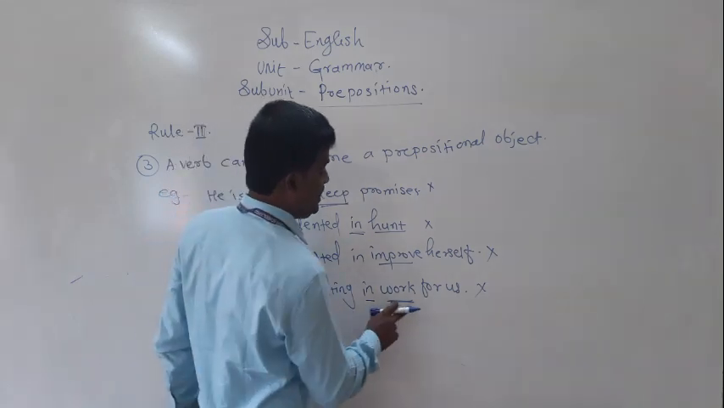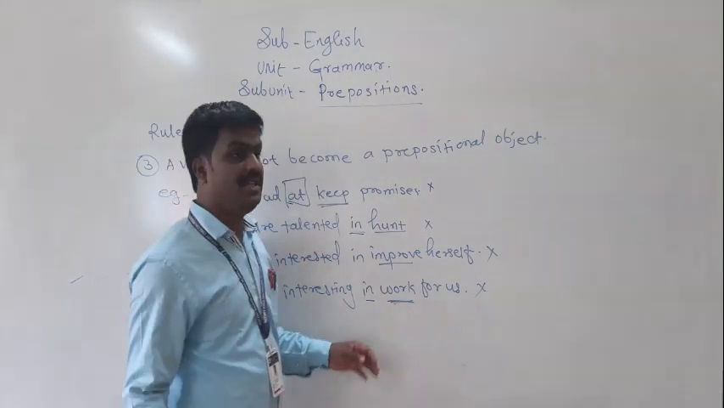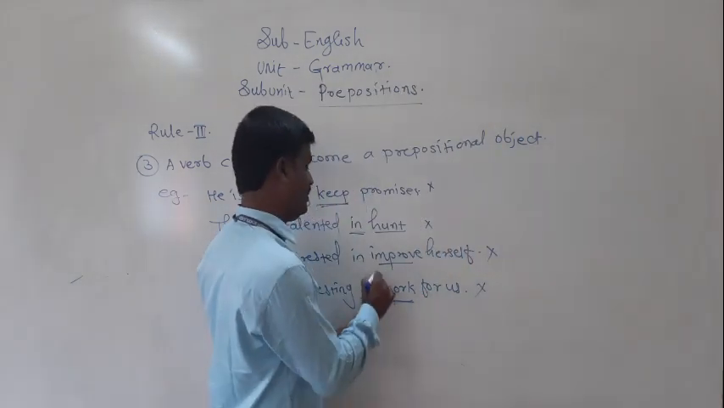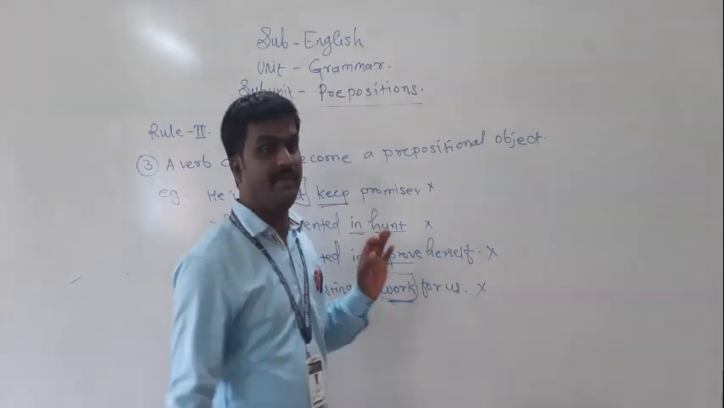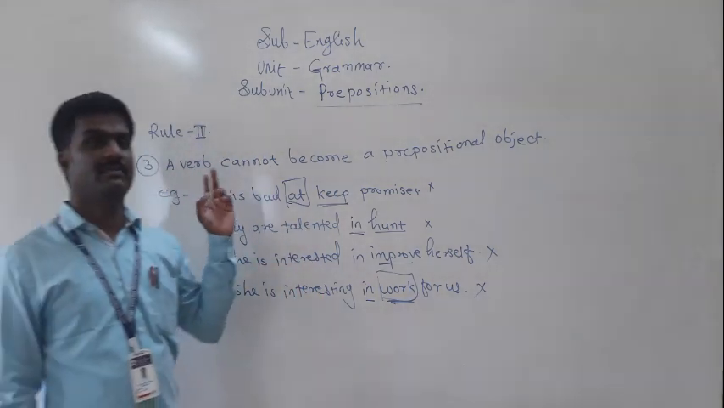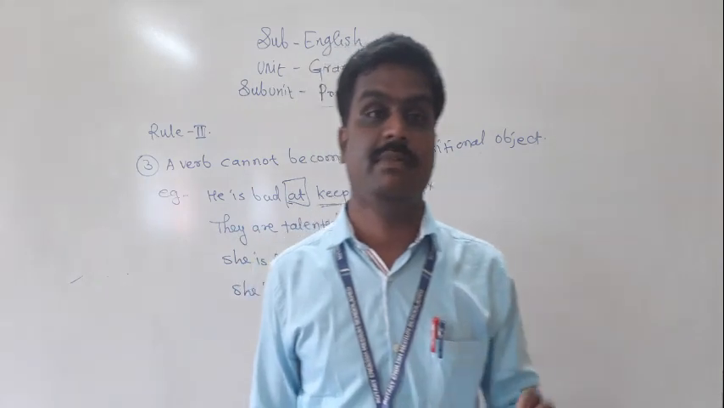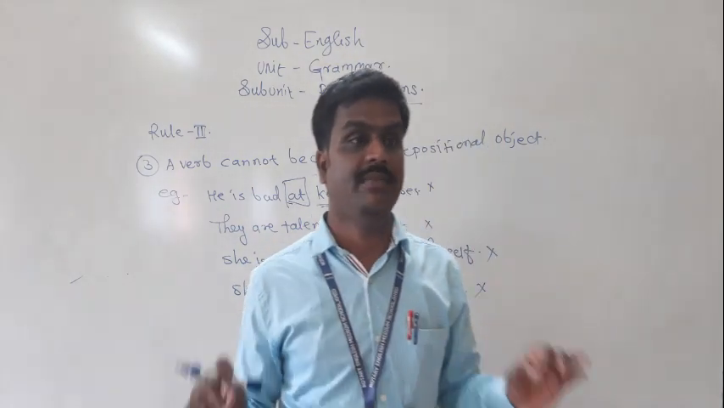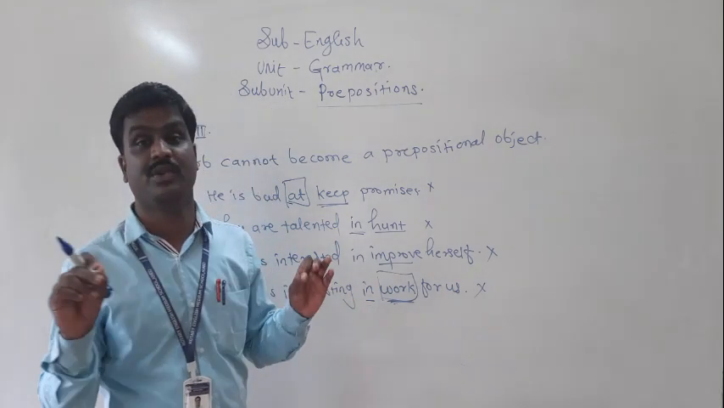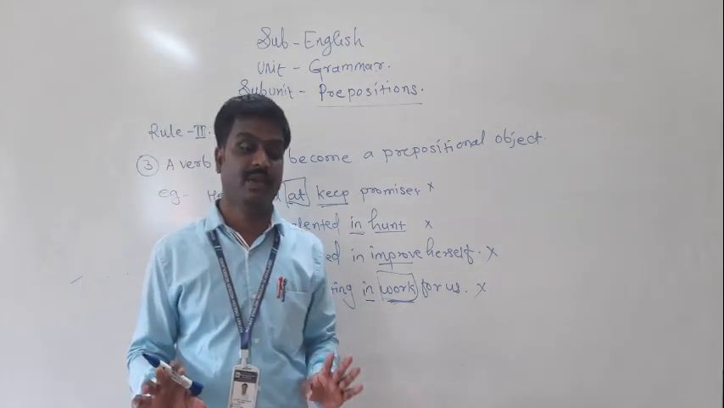She is interesting in work for us. In work. Work is a verb. So this statement is also wrong. Keep in mind, a verb cannot become a prepositional object. It means we cannot write a verb as a prepositional object. This is rule number 3.